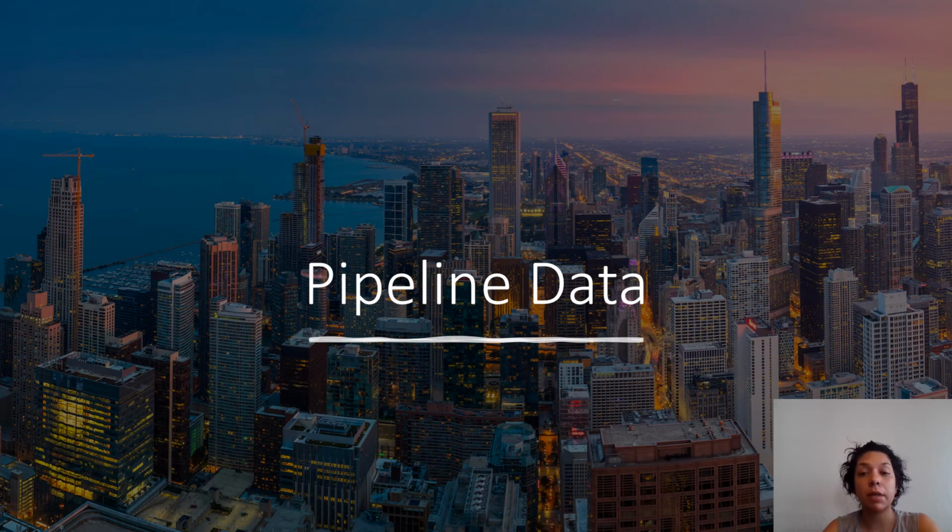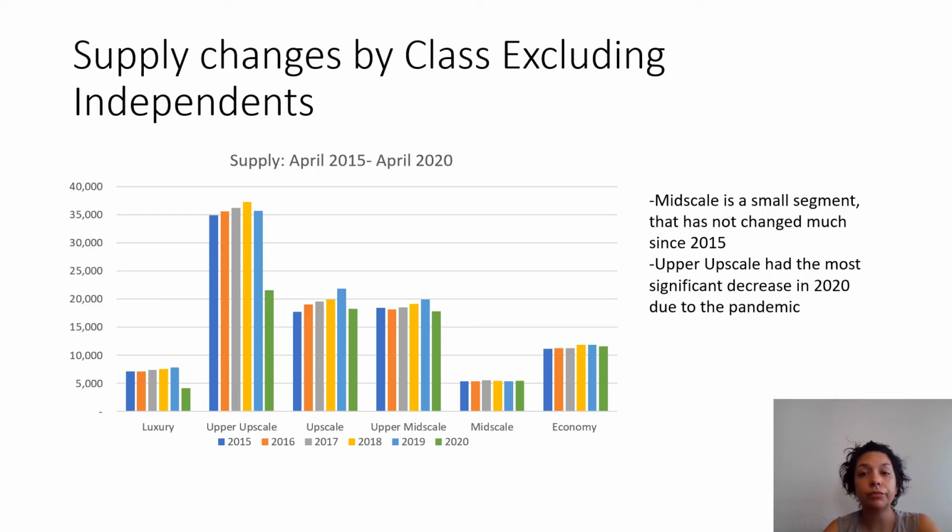Next, we'll talk about pipeline data. Here, supply changes by class, excluding independent. So if we look closely, mid-scale is a small segment that has not changed much since 2015. Upper upscale had the most significant decrease in 2020 due to the pandemic.